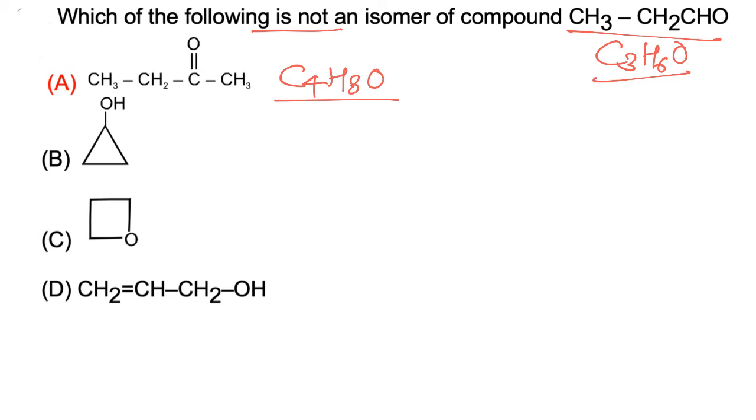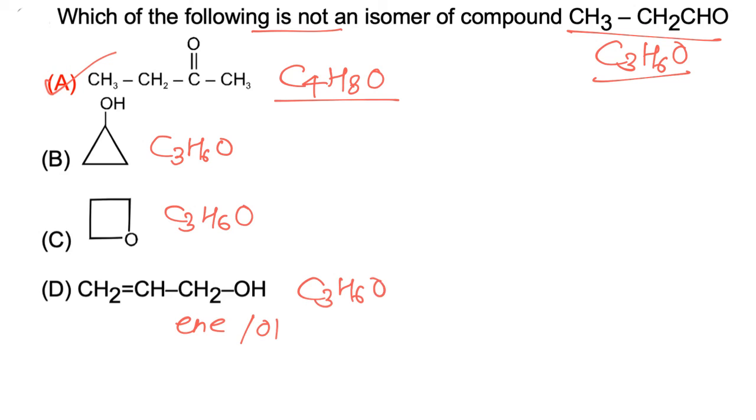C4H8O, and hence this is not an isomer of the other. Well, if we take another example, now this is cyclopropanol, molecular formula C3H6O. Now this is a cyclic ether having molecular formula C3H6O, and this molecule is an ene plus ol, and this molecule is also having molecular formula C3H6O.